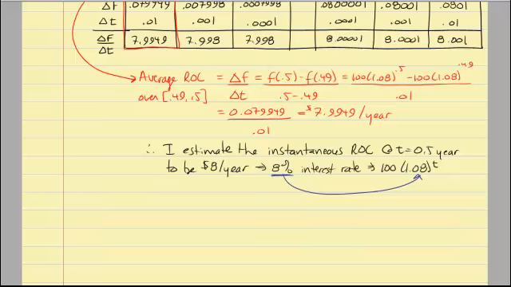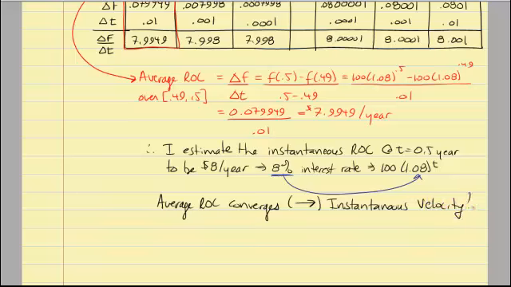But what we come up with here then is a good estimate for our instantaneous rate of change using this average rate of change over a very, very small interval. And of course, if we check a lot of intervals, we can see it gets closer and closer here. So what we can end up saying here is that the average rate of change converges, and one of the ways we represent converges is goes toward, approaches instantaneous velocity. And so that's cool. Very exciting.